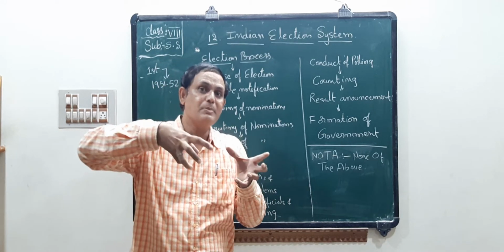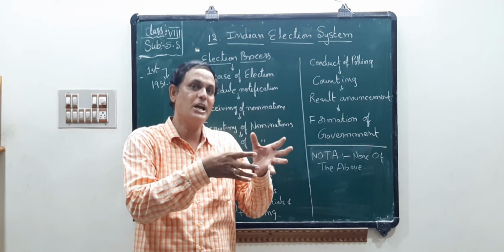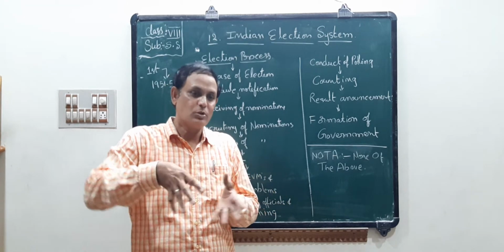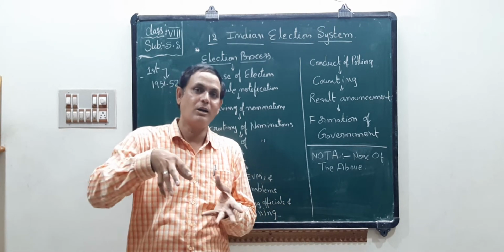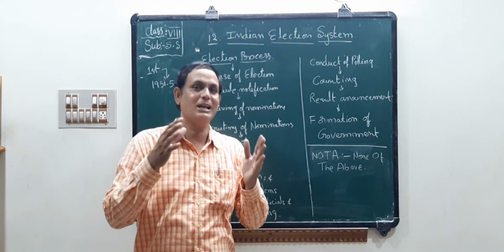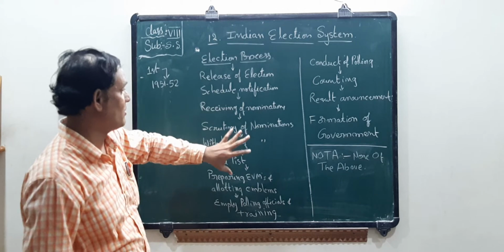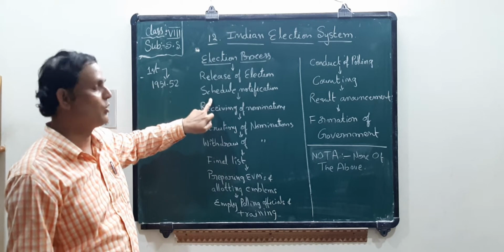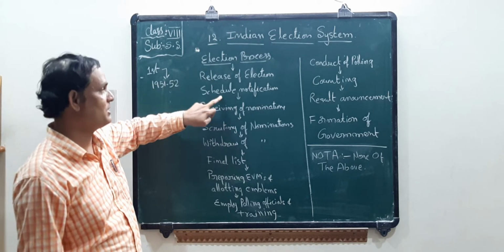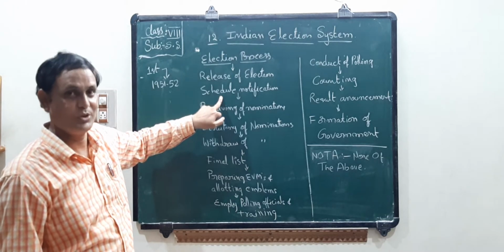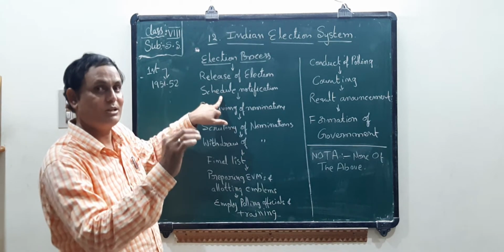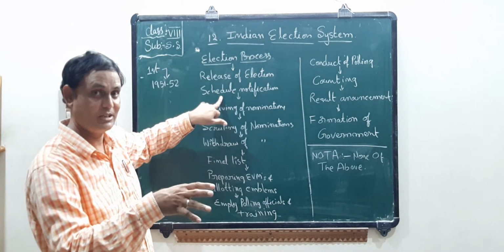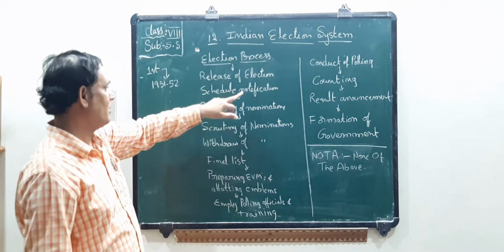So how will these members be elected to the state and also to the center? Through representatives, through the people. These are conducted by the Election Commission. The procedure I wrote here as a flow chart: the election process. First, release of the election schedule notification. The Election Commission will release the notification about the schedule: what is the date for the election, and what are the rules and regulations of the election. Each and everything is there in that notification.